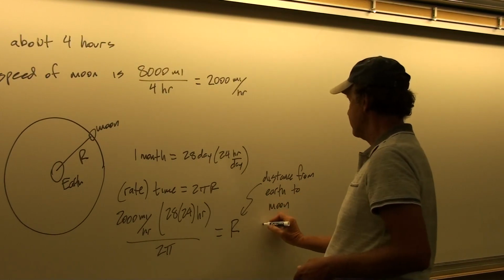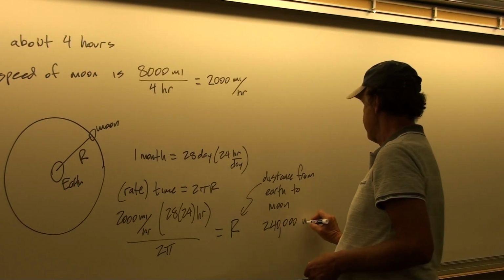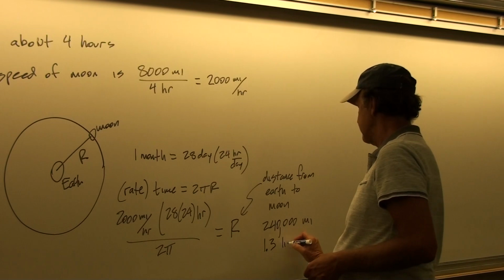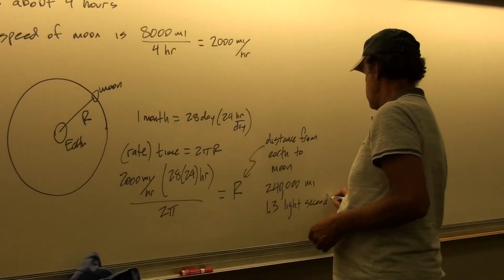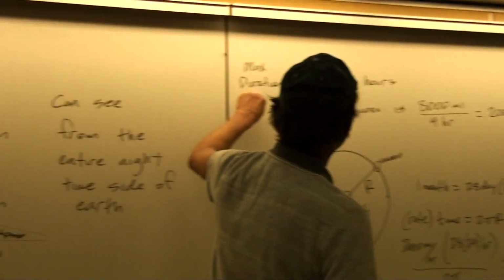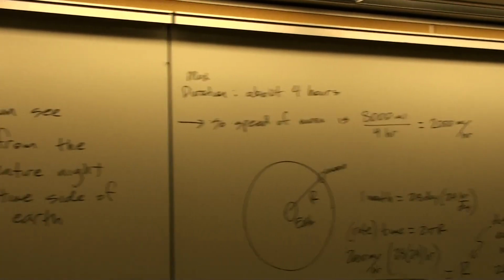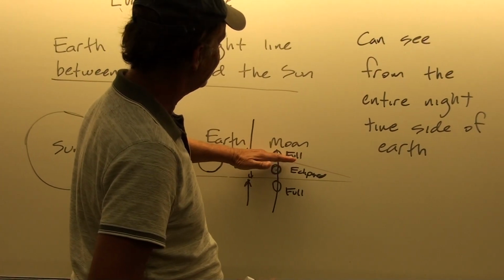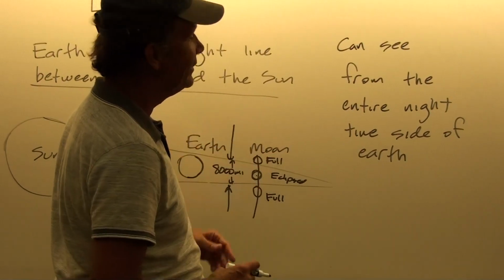So this turns out to be about 250,000 miles, or as we saw before, about 1.3 light seconds. So this duration of the total eclipse then is an opportunity for you to see the moon go through a complete set of phases, basically from full to new, and then back to full again.